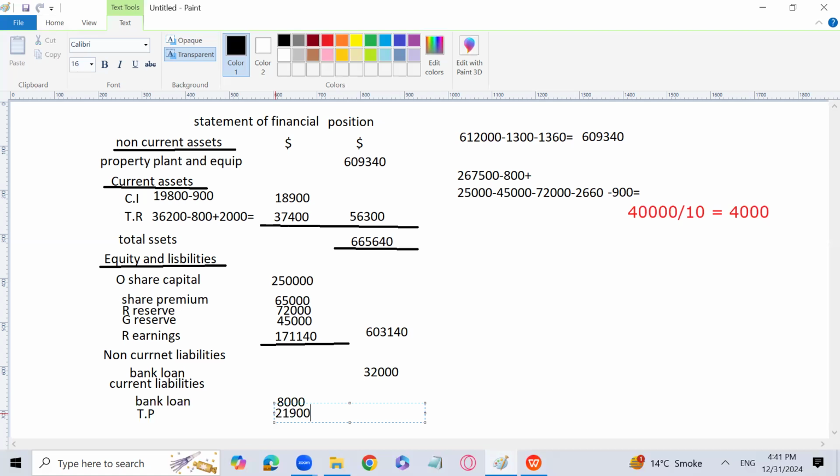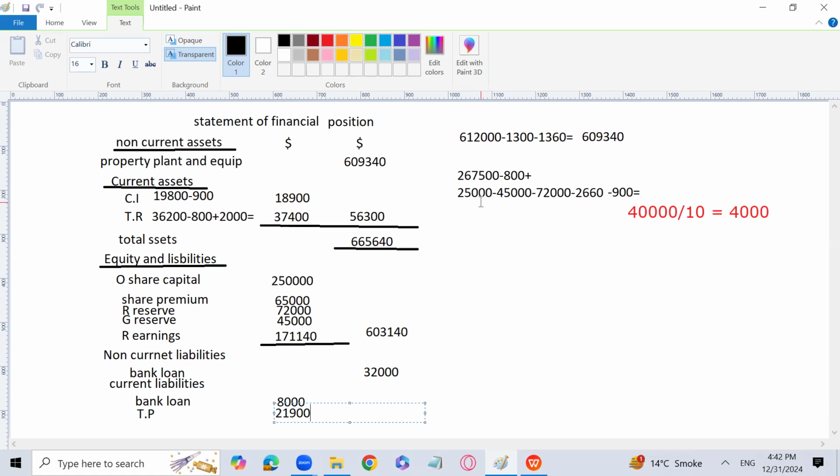Why? It is a non-adjusting event according to IAS 10. So that is why I have added the proposed dividend, which had been wrongly subtracted from the profit. So I have added in the retained earnings 25,000: 267,500 plus 25,000, right? And it will not be shown as current liability also, because it will not affect the statement of financial position. Rather, it will be written as a footnote only.